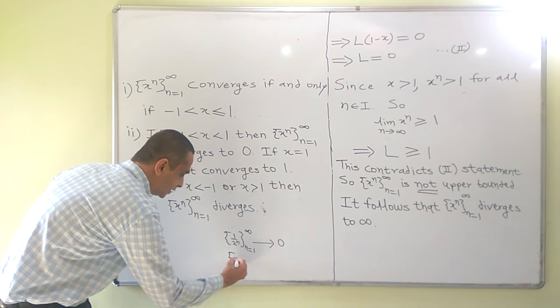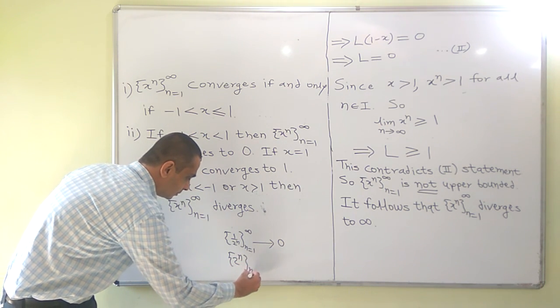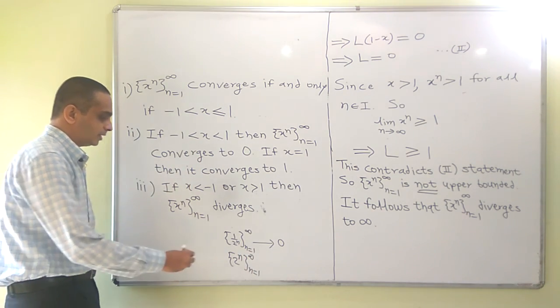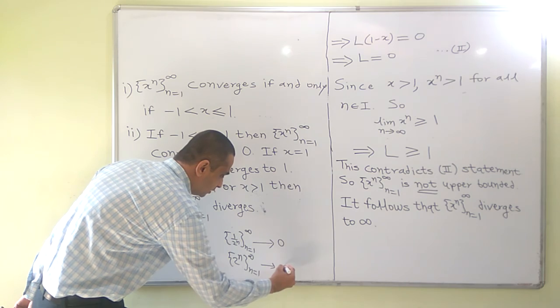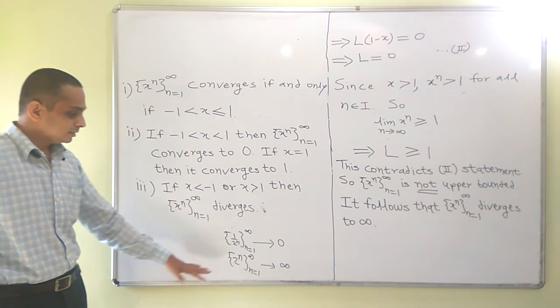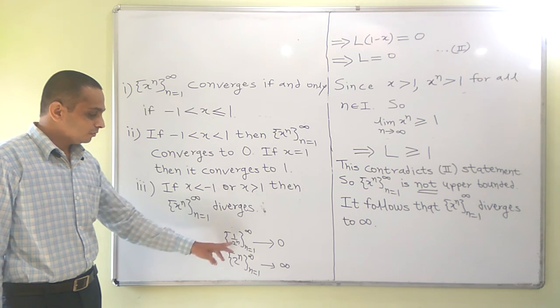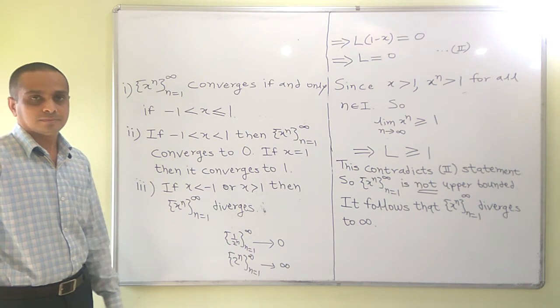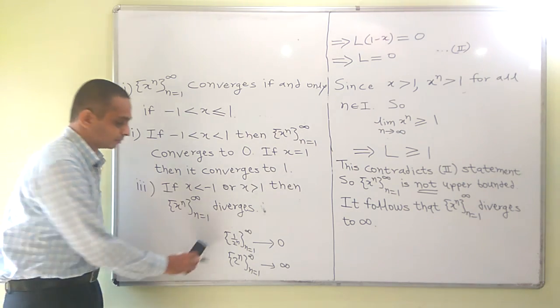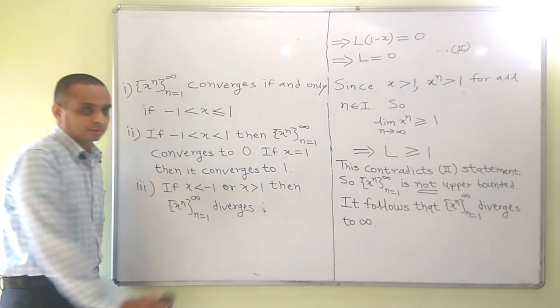On the other hand, if I take 2 raised to n, as x is greater than 1, it will diverge to infinity. So with these results, you can obtain convergence and divergence of geometric sequences. Thank you.